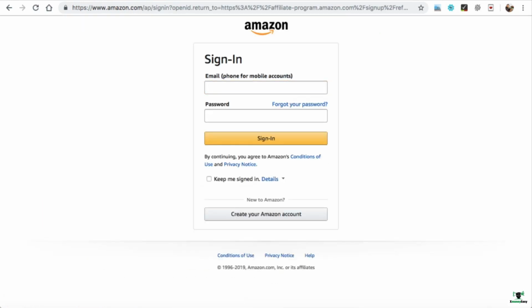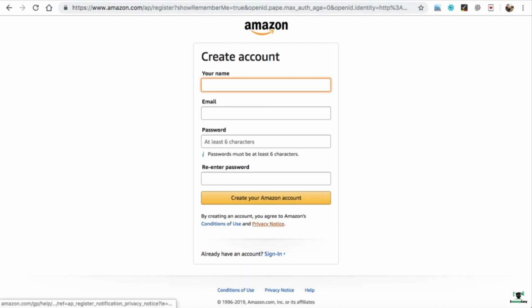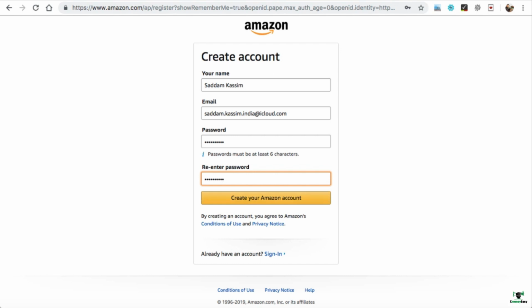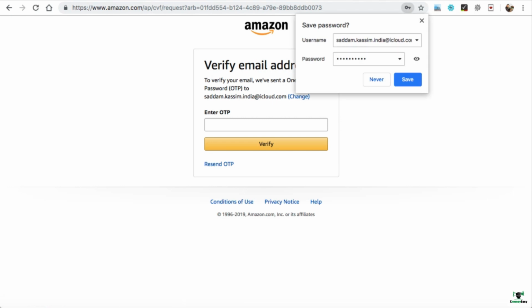So if you already have an Amazon account, then you can simply log in from here, or if you are new to Amazon, just click on create your Amazon account. So I'm just going to sign up with a new account. So let's fill up your name, email and create the password. And now click on create your Amazon account. This is 100% free.